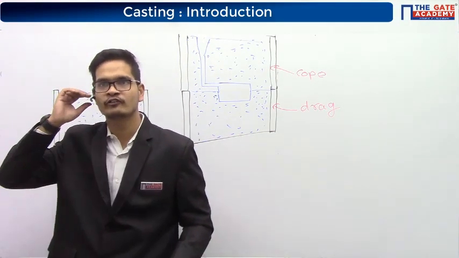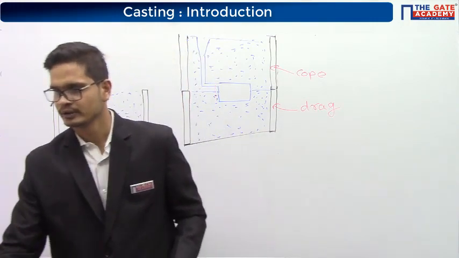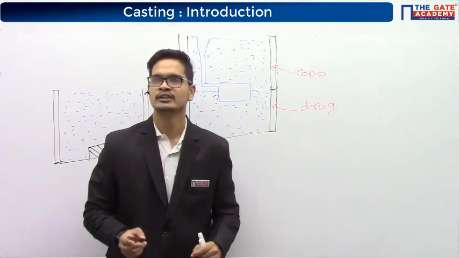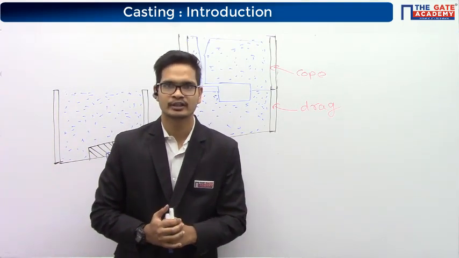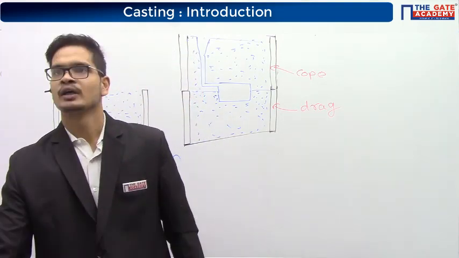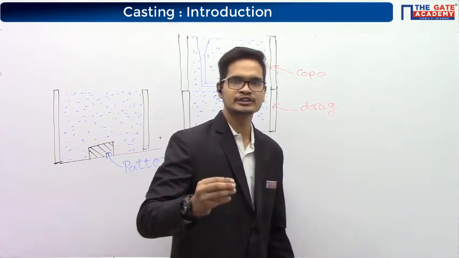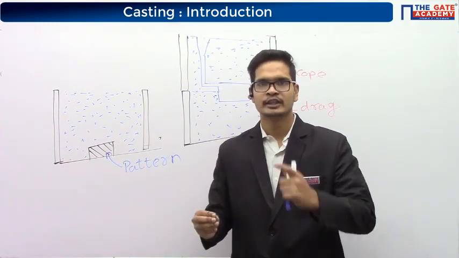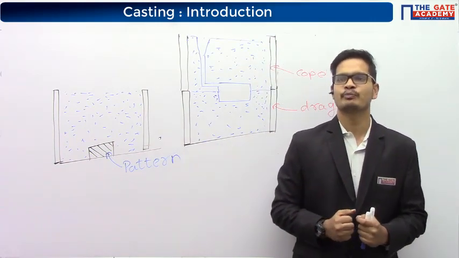So here they have taken one flask and inside the flask they have put a small cubical thing. That cubical thing is nothing but the pattern. Okay. Over the pattern he has sprinkled some white powder. You might have seen they have sprinkled some white powder. That white powder is called as parting sand.